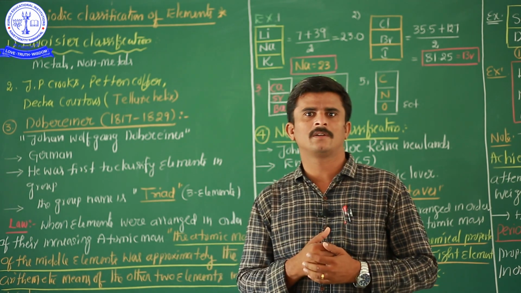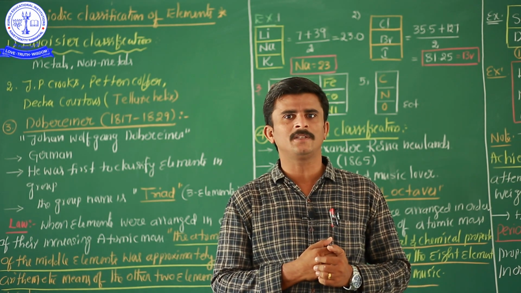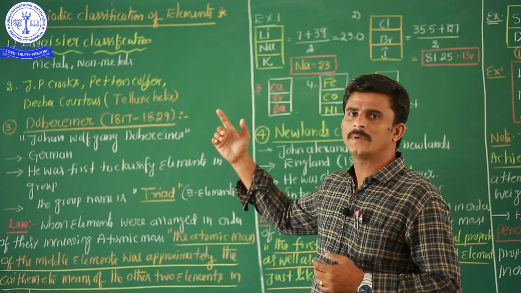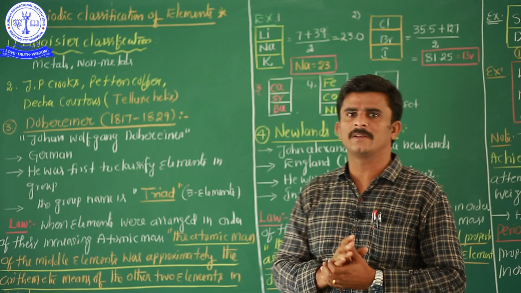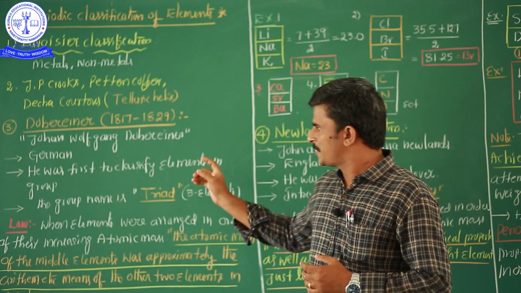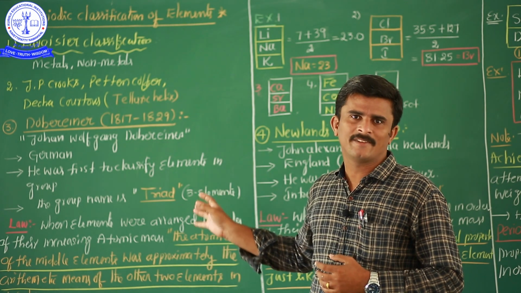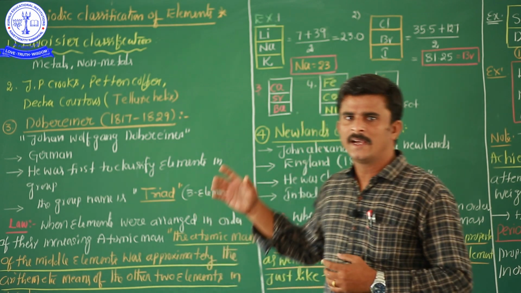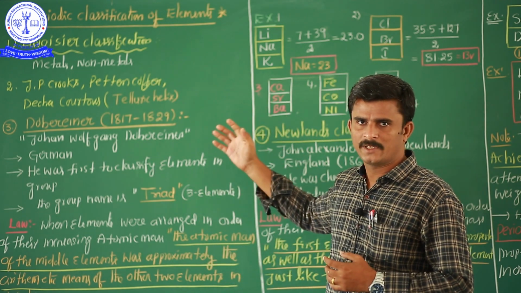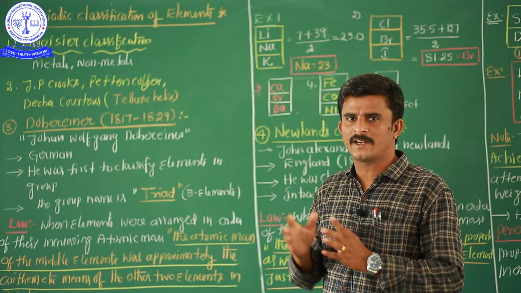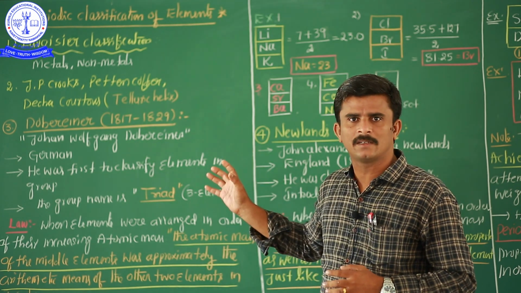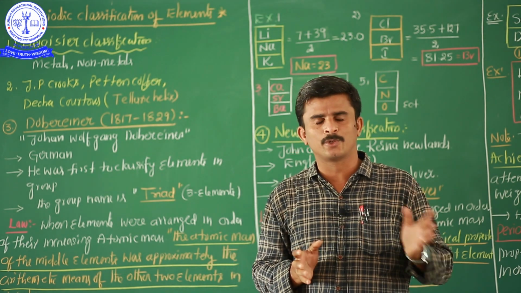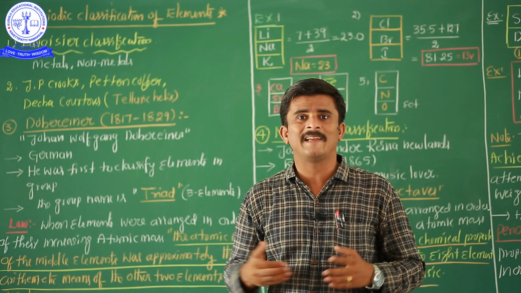Now today we are starting a very important chapter from 11th standard, classification of elements, or nothing but periodic classification of the elements. This chapter is very important, not only in 11th standard, even in 12th standard it is very important, because in 11th standard we just introduce the periodic table, but in 12th standard the complete group-wise study comes: first group, second group, third group, 14th group, a total of 18 groups.